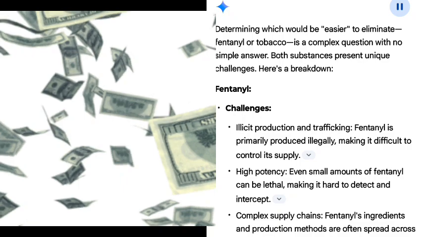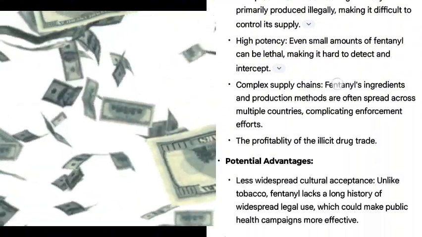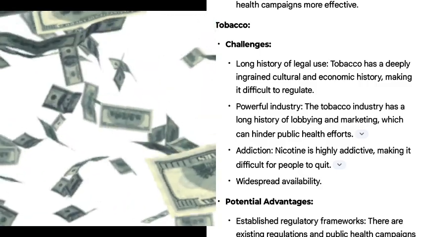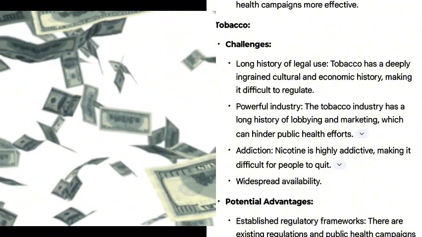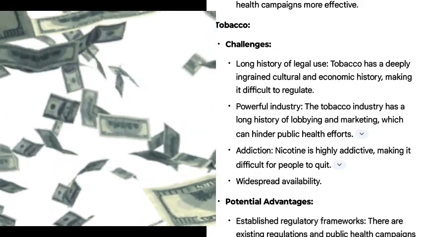Tobacco. Challenges. Long history of legal use. Tobacco has a deeply ingrained cultural and economic history, making it difficult to regulate. Powerful industry. The tobacco industry has a long history of lobbying and marketing, which can hinder public health efforts. Addiction. Nicotine is highly addictive, making it difficult for people to quit. Widespread availability. Potential advantages. Established regulatory frameworks. There are existing regulations and public health campaigns aimed at reducing tobacco use. Growing public awareness. There's increasing public awareness of the dangers of tobacco, which has led to a decline in smoking